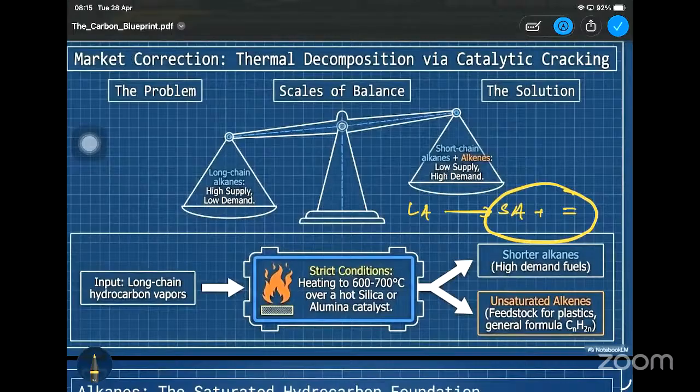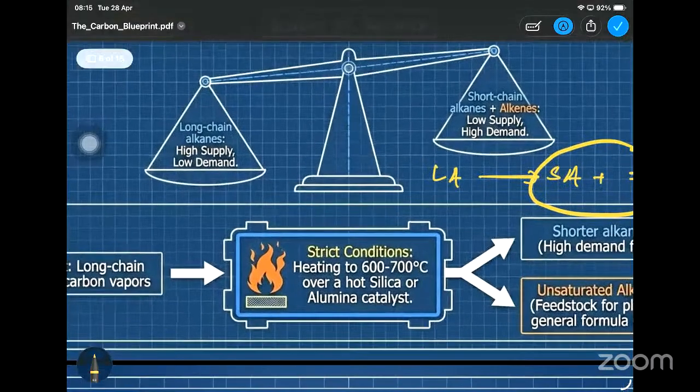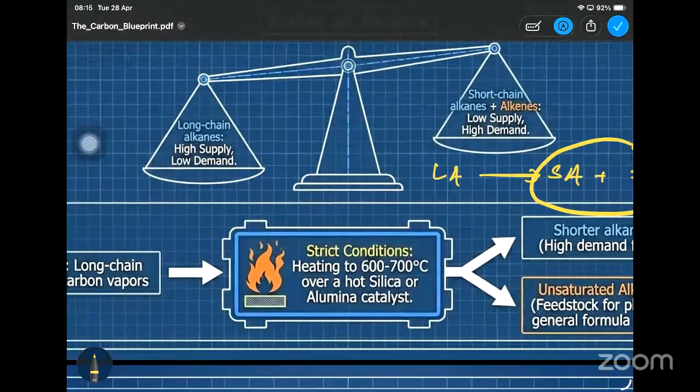Then we are using these strict conditions, heating up to 600 Celsius to 700 Celsius over hot silica or alumina catalyst, right? Alumina catalyst. No need of writing the exact chemical formula for silica or alumina. Just write the term. Then you can still get the marks there, right?